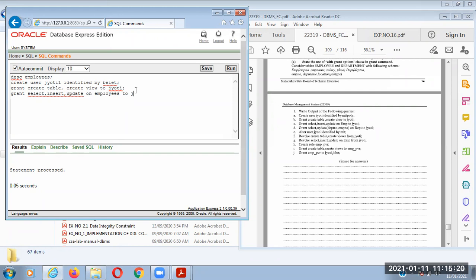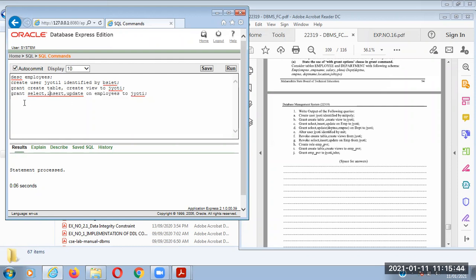So we are granting 3 operations: select, insert, update on a specific table, employees, to Jyoti. So now Jyoti user can select, insert, update on the employees table.